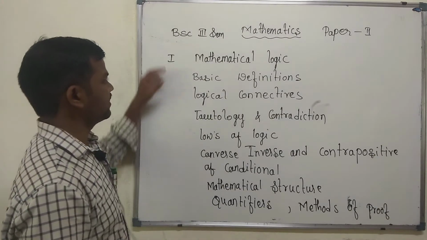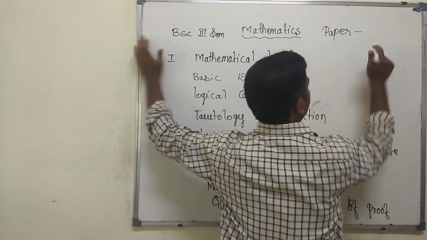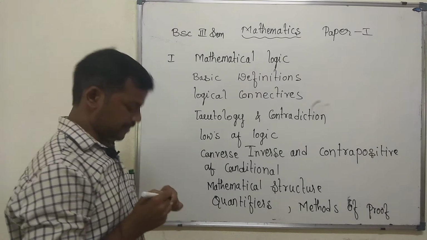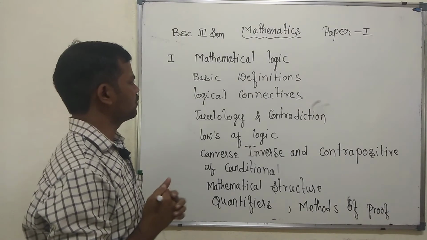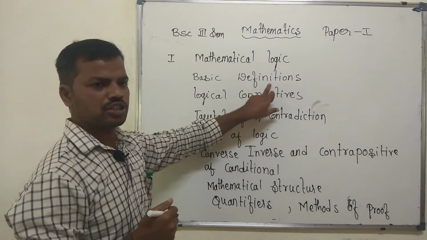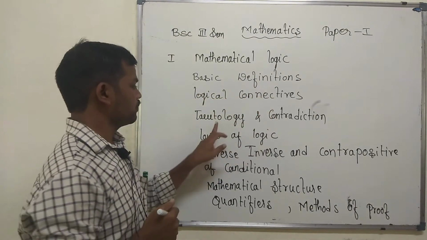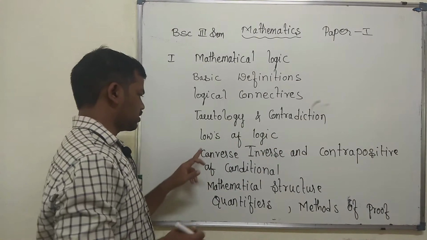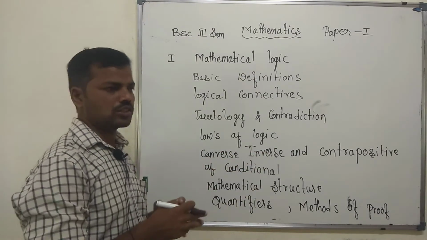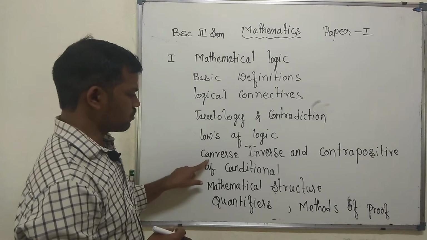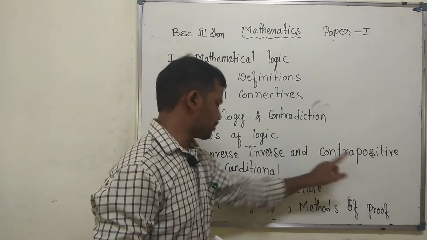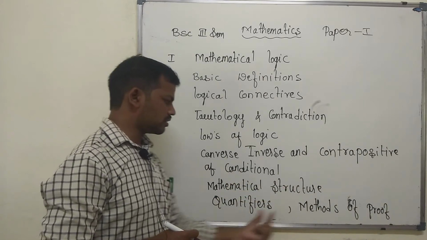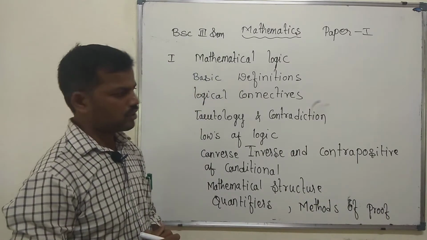The first unit in paper 1 is mathematical logic. In it we have to discuss the basic definitions, logical connectives, tautology and contradiction, laws of logic, and the converse, inverse and contrapositive of a conditional statement. Then mathematical structure, quantifiers and methods of proofs.